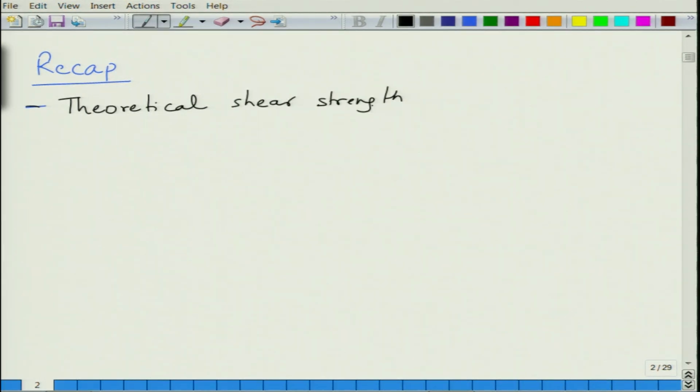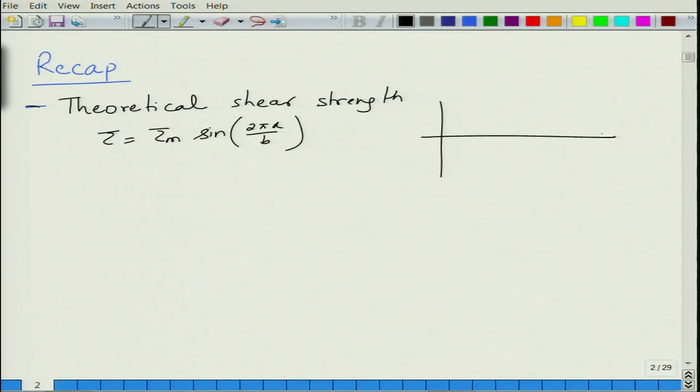A simple derivation, assuming that stress varies in a sinusoidal manner. So, basically stress in the crystal when you move the atom varies like this. This is the distance that atom has to go.